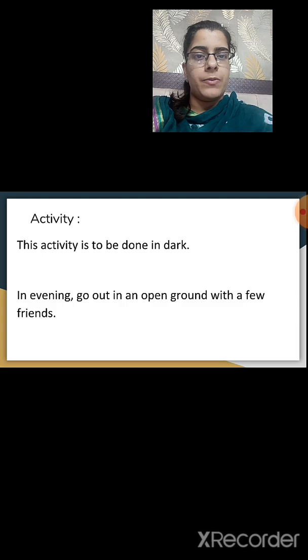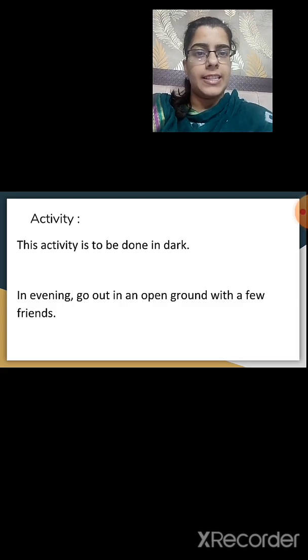Now we will perform another activity. Let's see how this activity is carried out. This activity is to be done in the dark. So when is this activity done? In the dark. In the evening, go out to an open ground with a few friends.